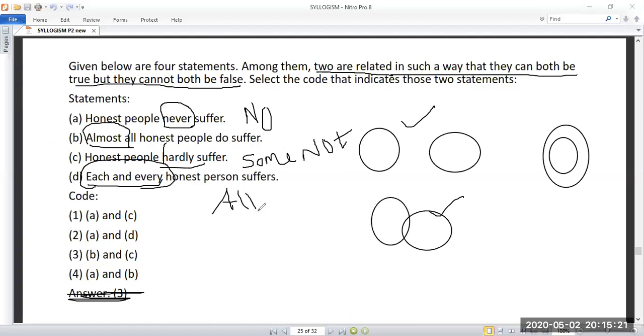So this is how they will ask the question. They will not directly ask "all honest people suffer". So you can easily draw the diagram. But this is not the answer. So what is the answer for this question?